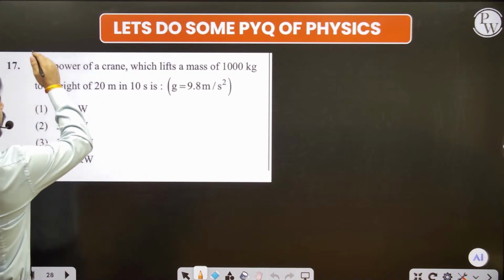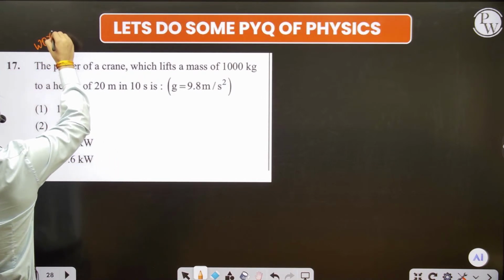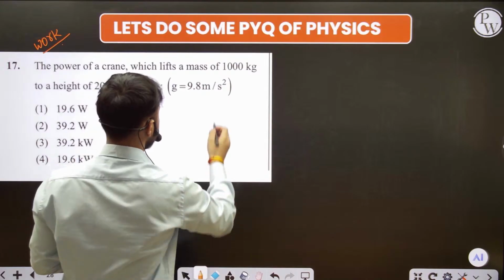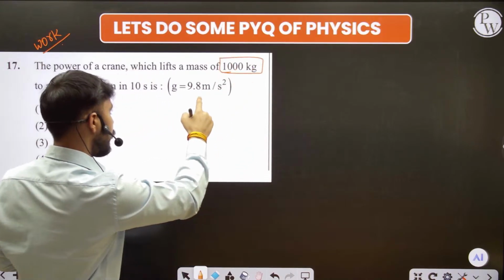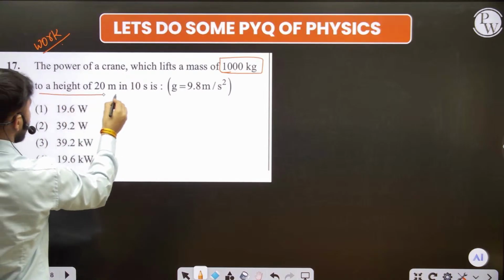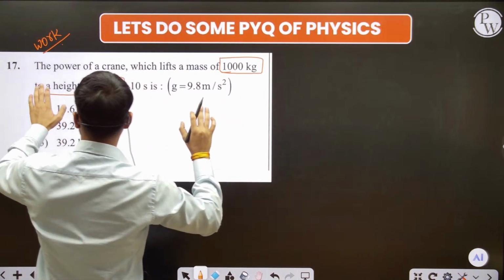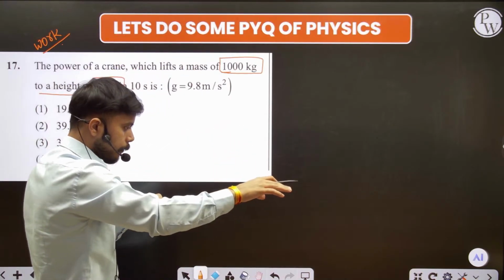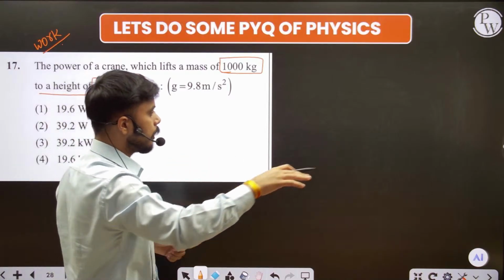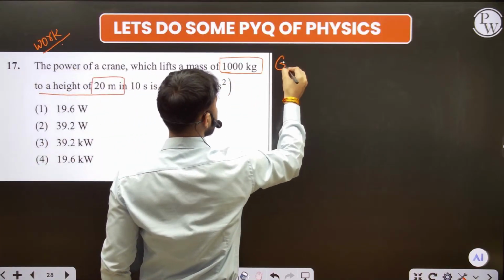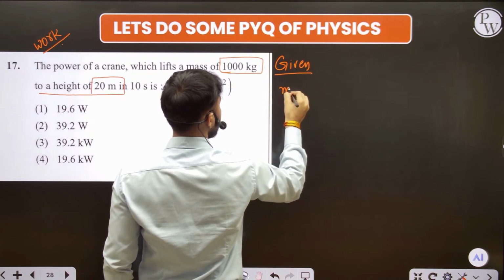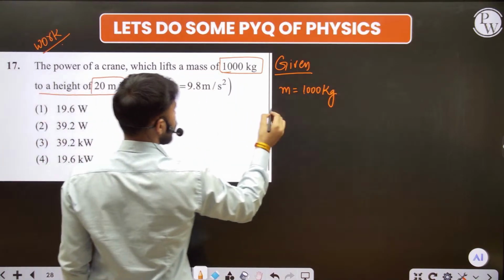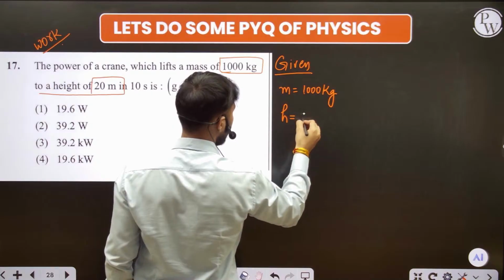So the power of a crane, again guys, it is from work, power, energy. Fine. So the power of the crane which lifts a mass, I told you, the mass is always in kg. Here the power of a crane means there is some crane and the crane will lift something of a mass, so please write here that the mass is 1000 kg, and it lifted to a height of 20 meters.